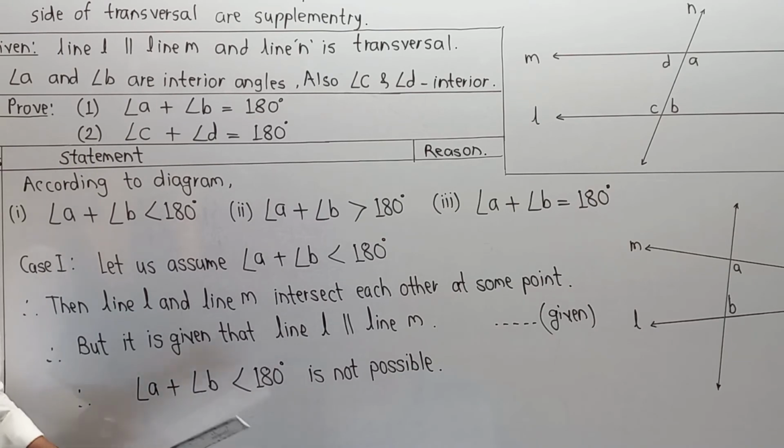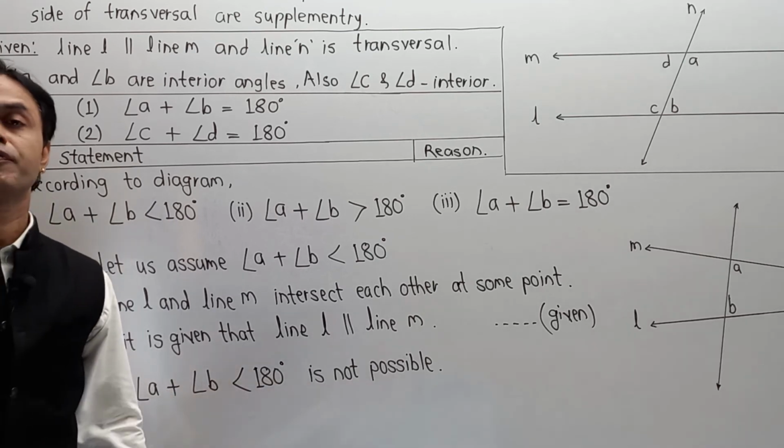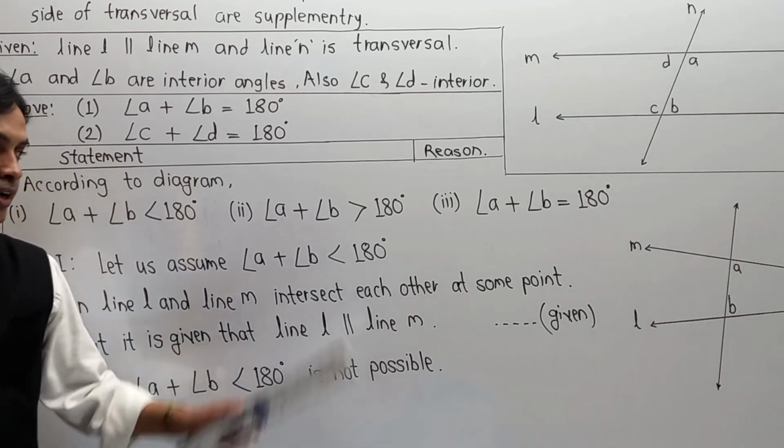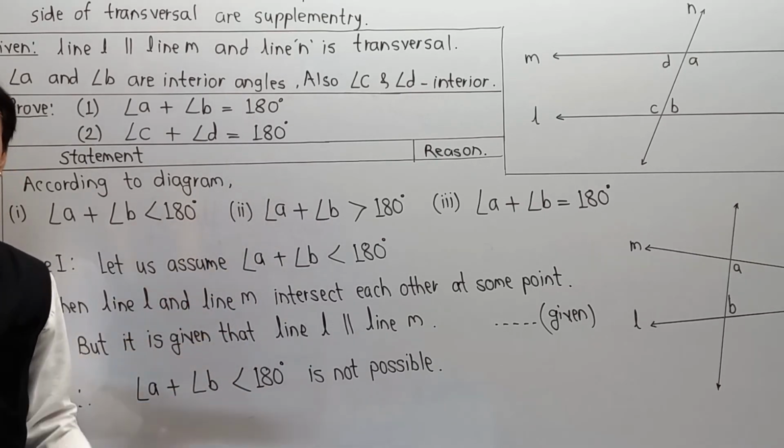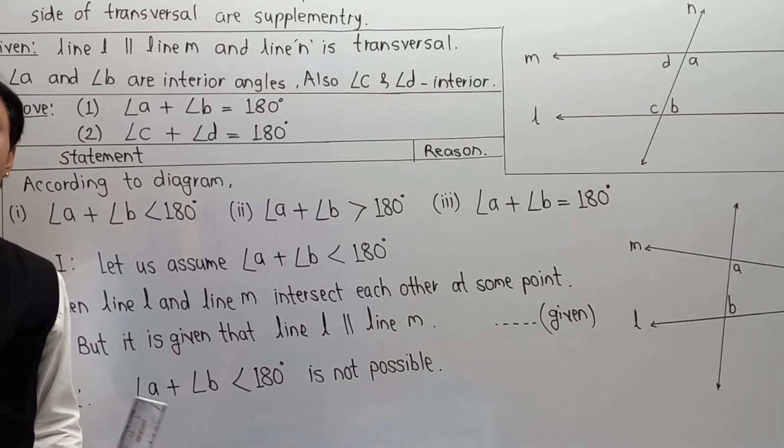And in this way, our first case, that angle A plus angle B is less than 180, what we assumed, is not possible. Means our first assumption is wrong. Definitely the book has written it in some different manner. I am going to clear all the proof over here. You have to write the proof from your textbook, same as the copy.